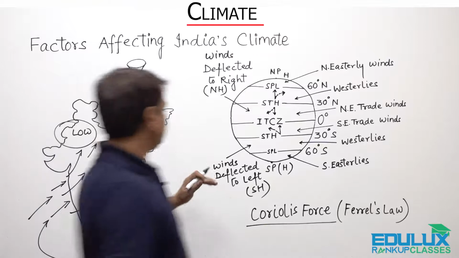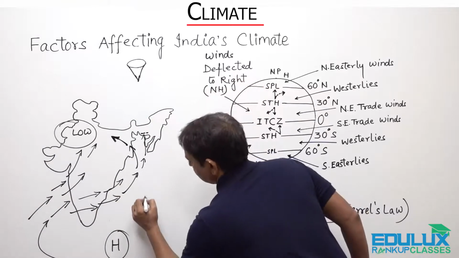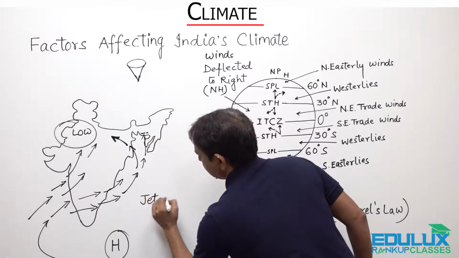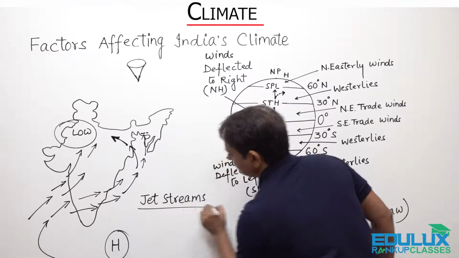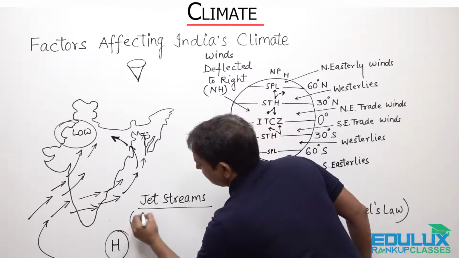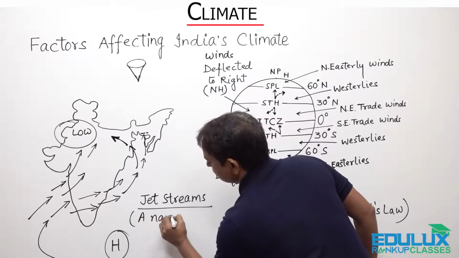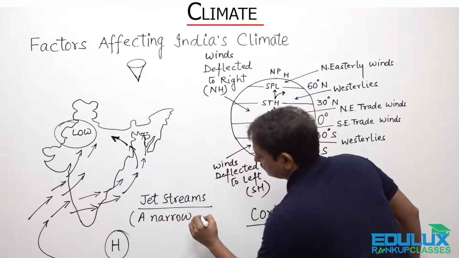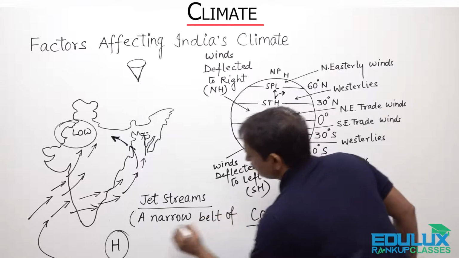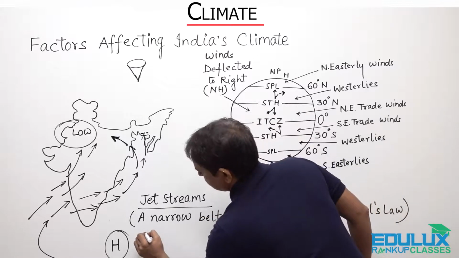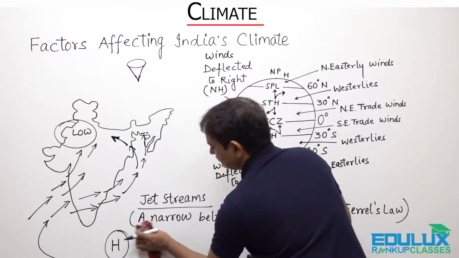Say for example, I'm talking about jet streams. What is it? A narrow belt of high altitudinal winds.